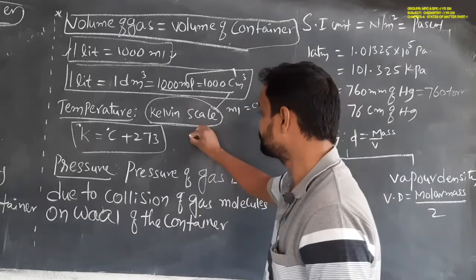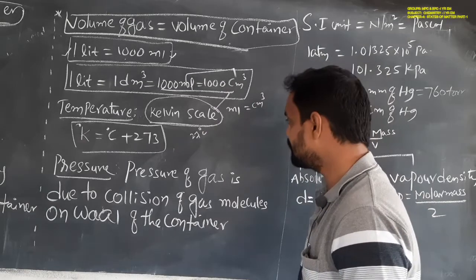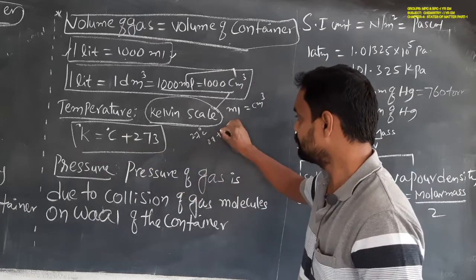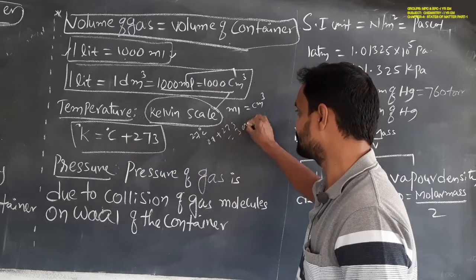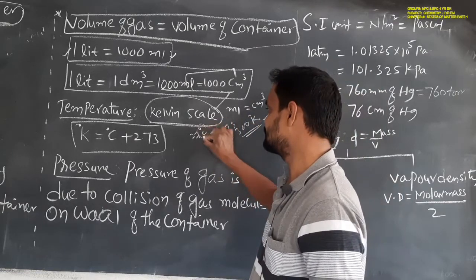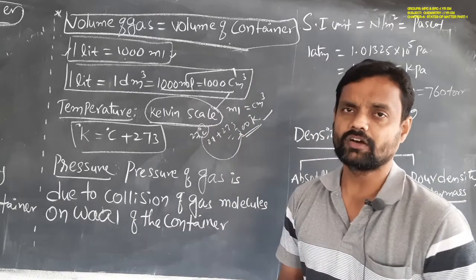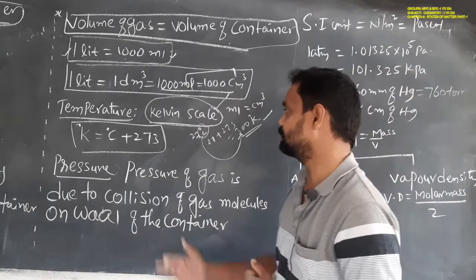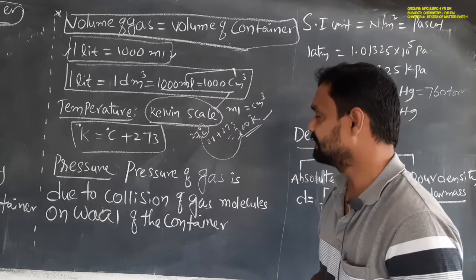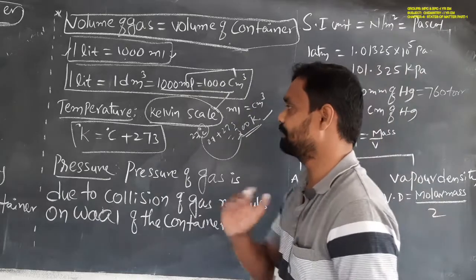For example, 27 degrees Celsius is converted to the Kelvin scale by adding 273, so 27 plus 273 gives 300 Kelvin. That means the degree Celsius value is converted to the Kelvin scale value just by adding 273. So this is about the temperature.